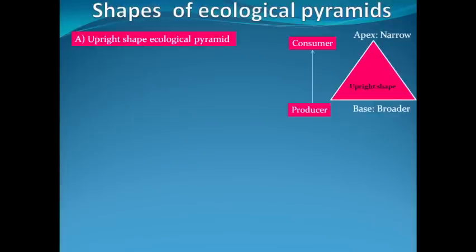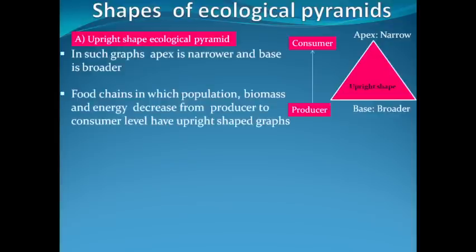We will understand this upright shape ecological pyramid graph with the help of a food chain. In such graphs, the apex is narrower and the base is broader, in food chains where population, biomass and energy decrease from producer to consumer level, because the apex will become narrower only when the data decreases from producer to consumer level.